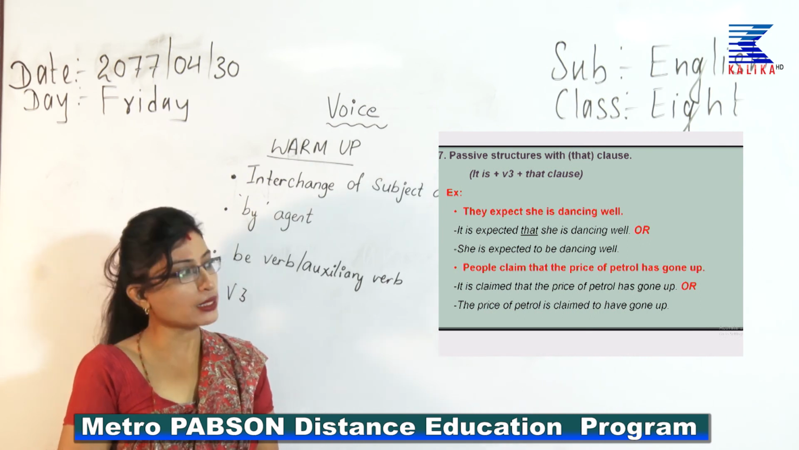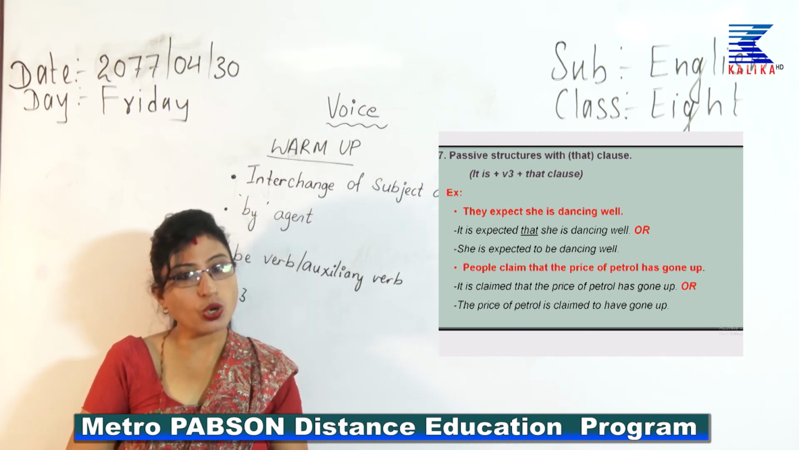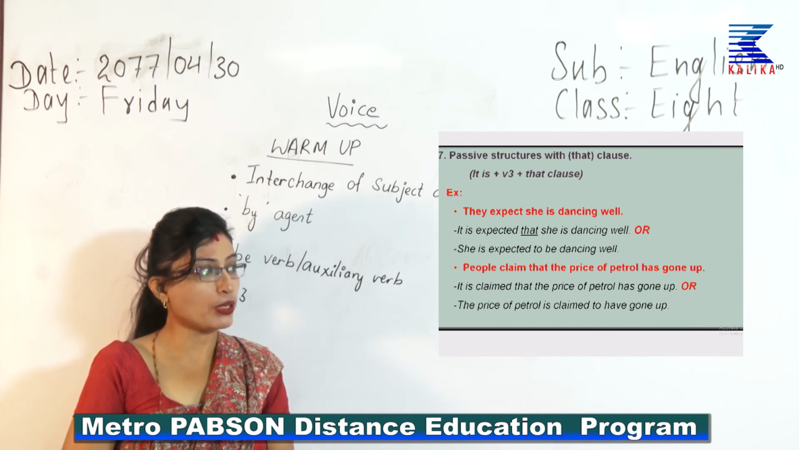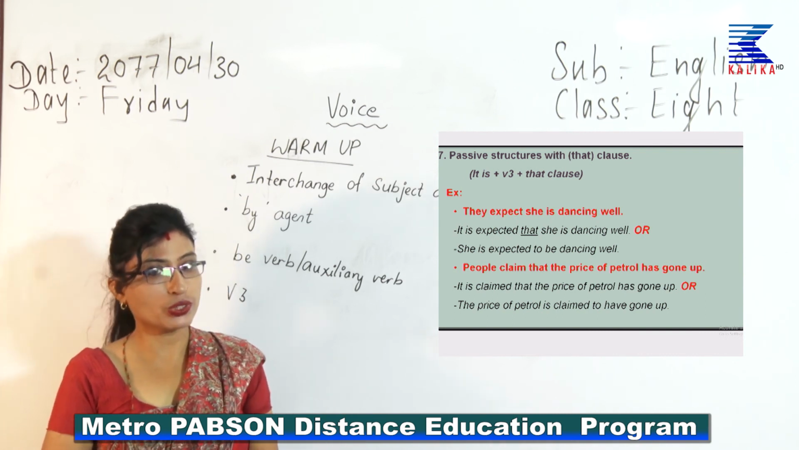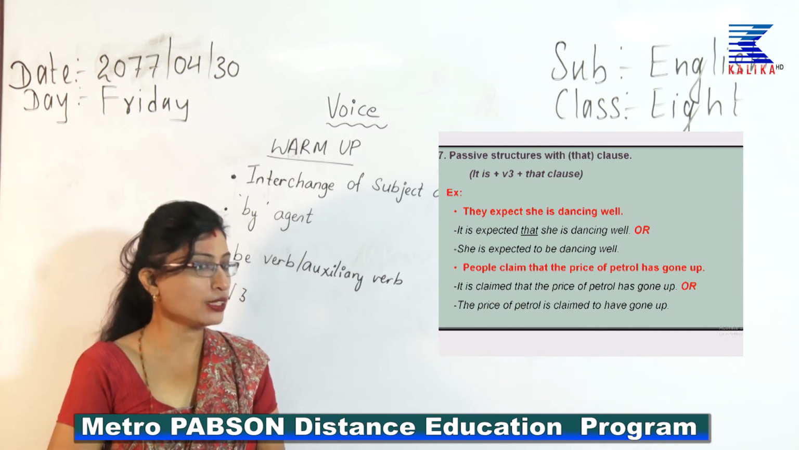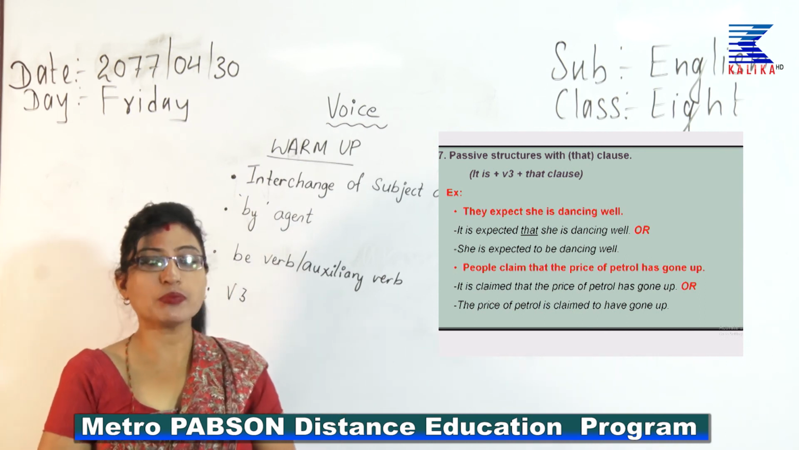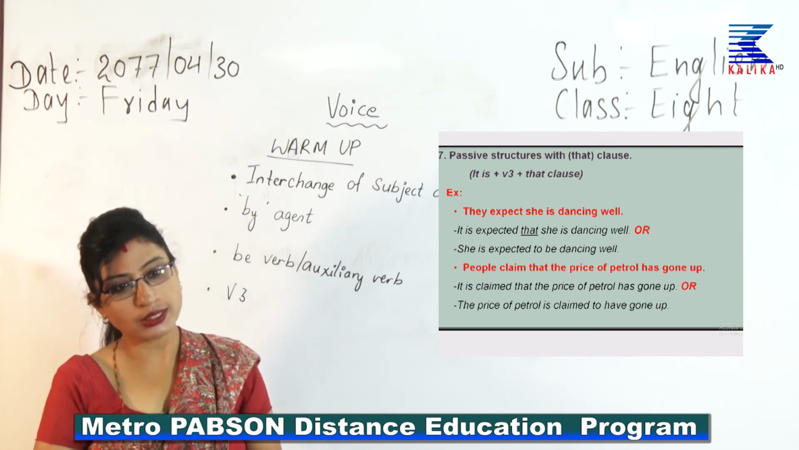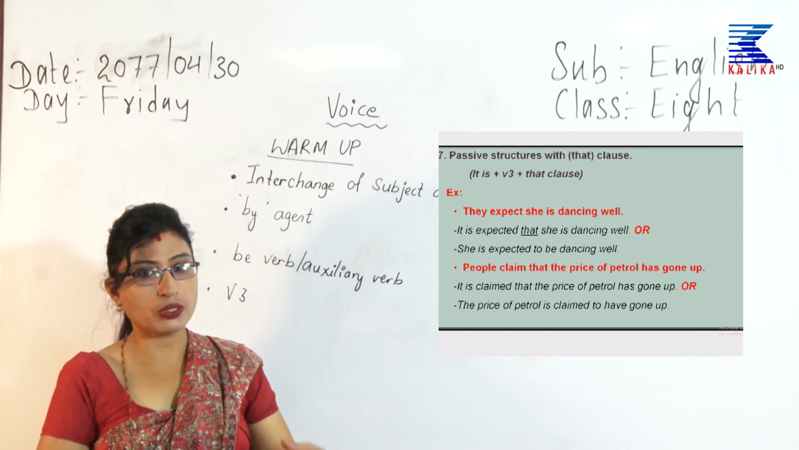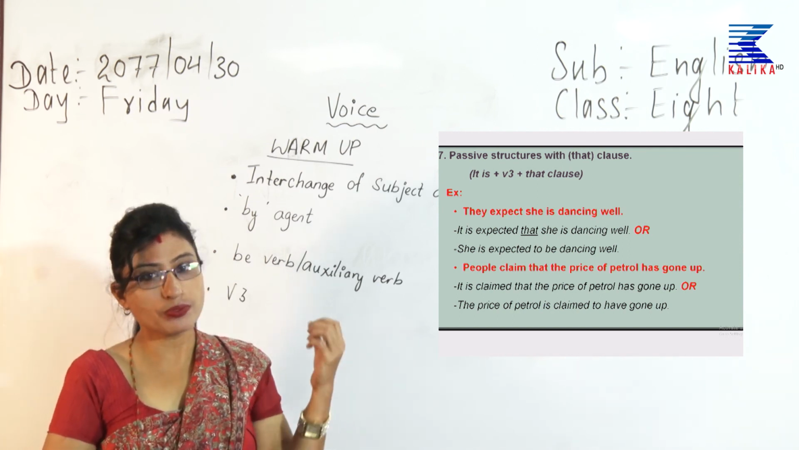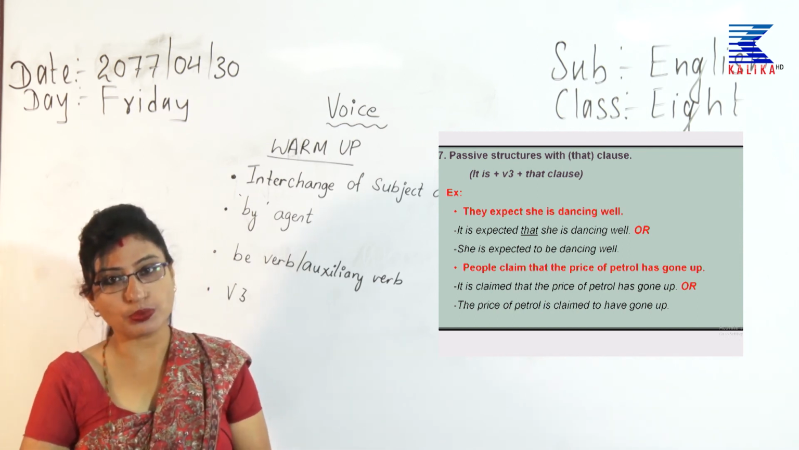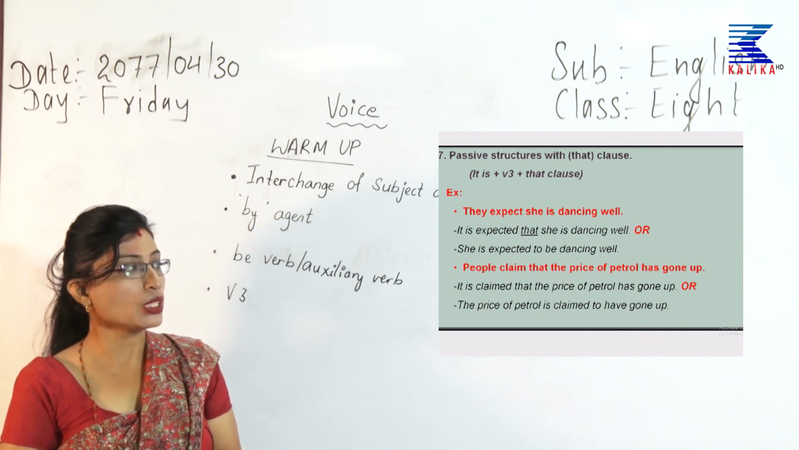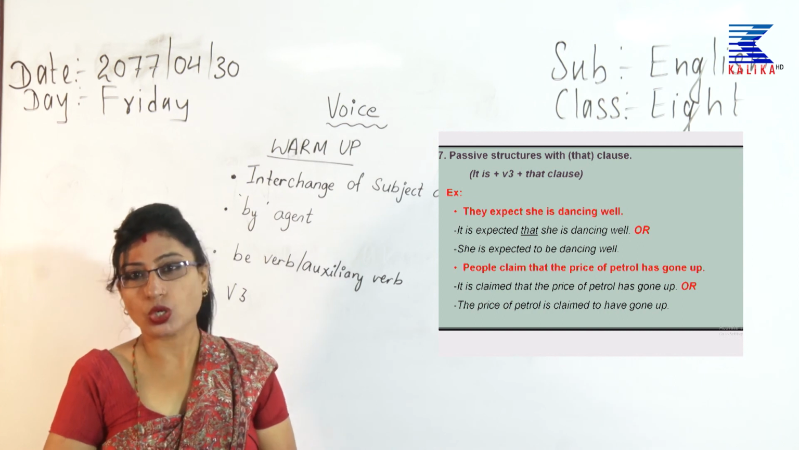Now, let us see the second example. People claim that the price of petrol has gone up. How would you change it? According to the first pattern, it is claimed that the price of petrol has gone up. In the second way, the object of the active sentence, the price of petrol, you have brought it as the subject in the passive one. So, the price of petrol is claimed to have gone up.